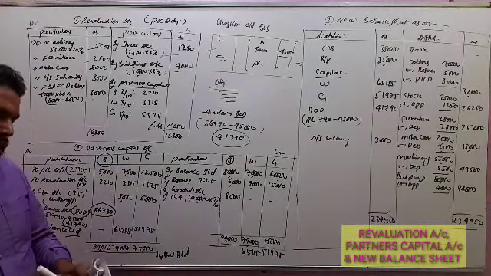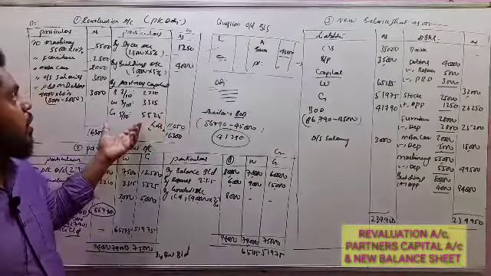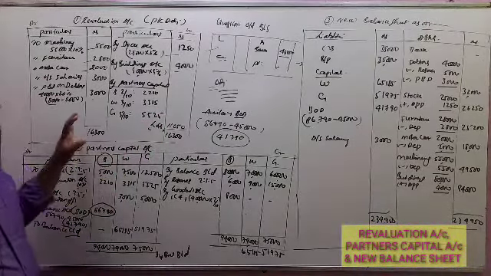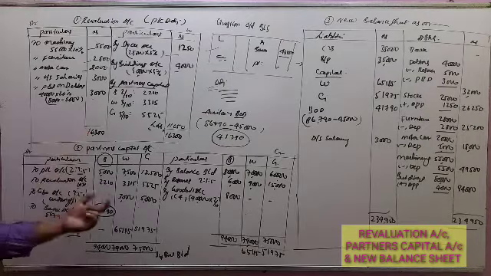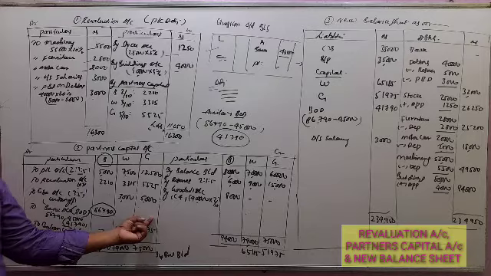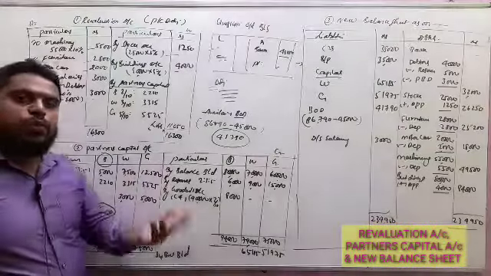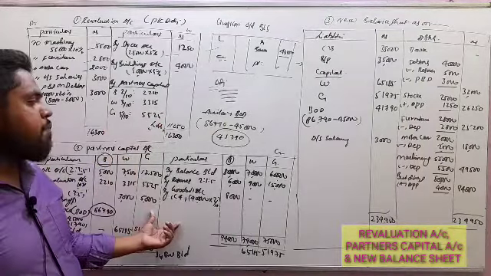Before attending a 12-mark question, first of all you should know the format of the revaluation account, how to prepare and close it, and then remember the format of the combined partners' capital account, and the key points while preparing the revaluation account and partners' capital account.